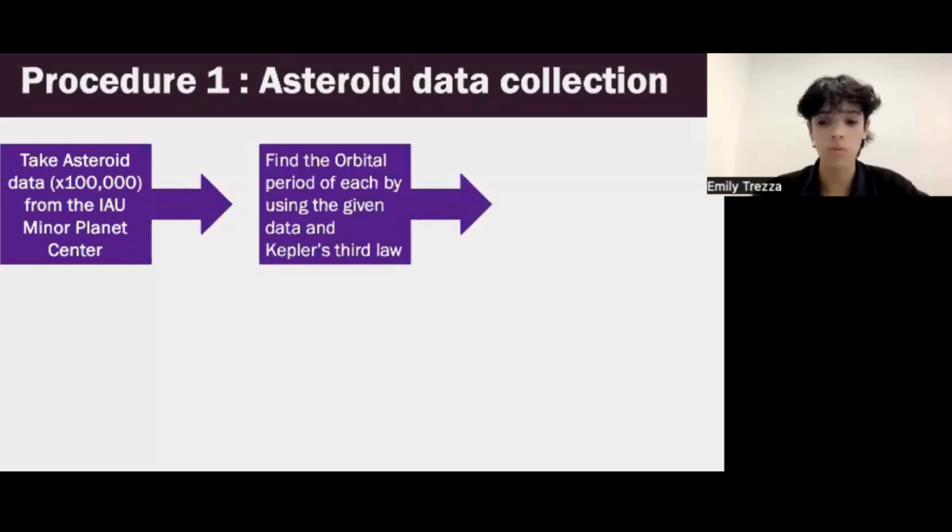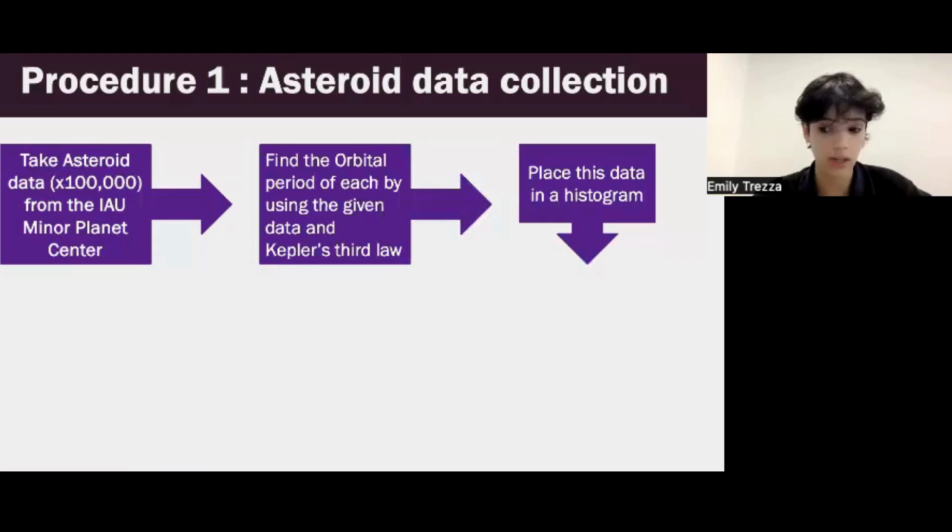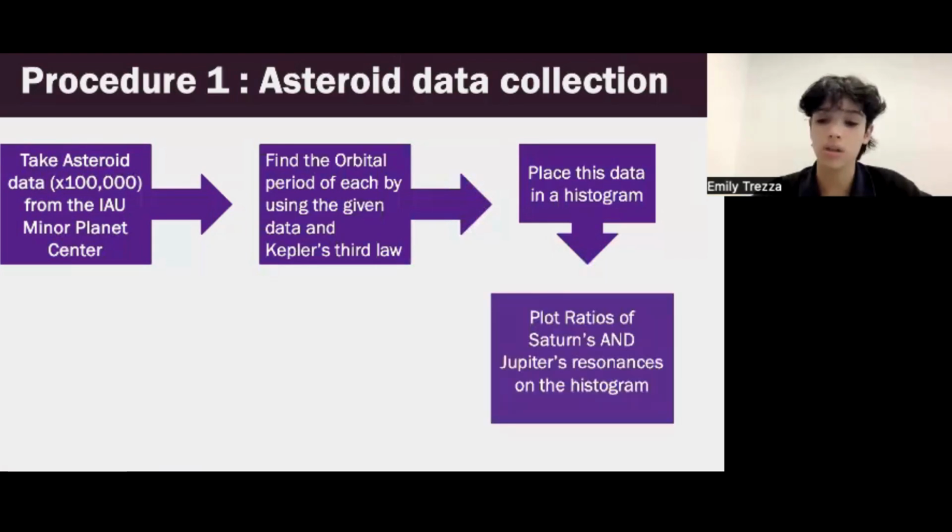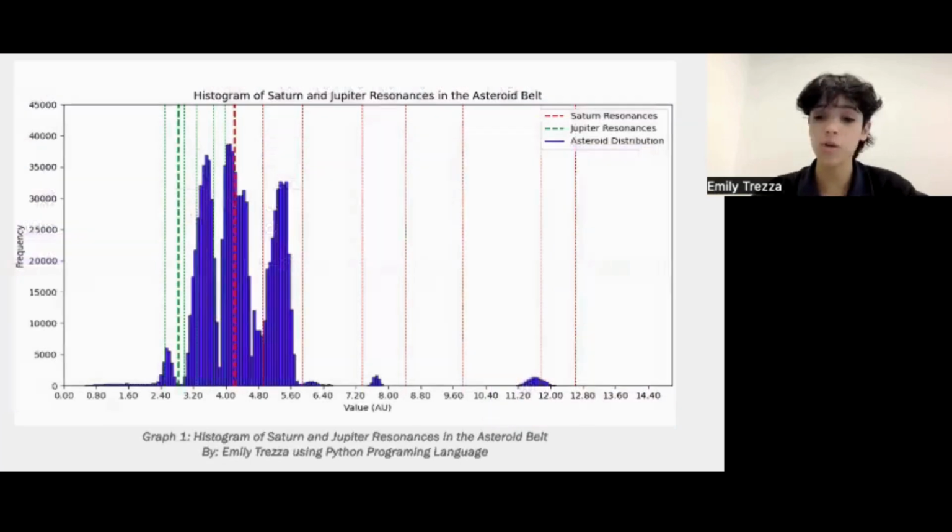So Kepler's third law was applied to estimate orbital periods for the asteroids. For reference, an orbital period is the time it takes an object to complete one full orbit around the sun. Then I plotted my asteroid data into a histogram, and finally marked the resonances corresponding to Saturn and Jupiter to identify the patterns. Here's a photo of the final graph made by me using the programming language Python.